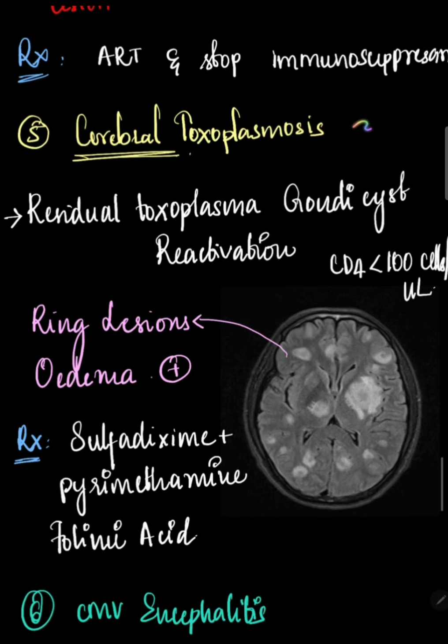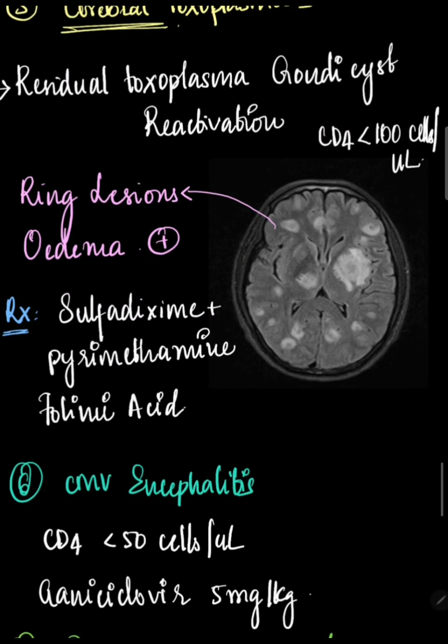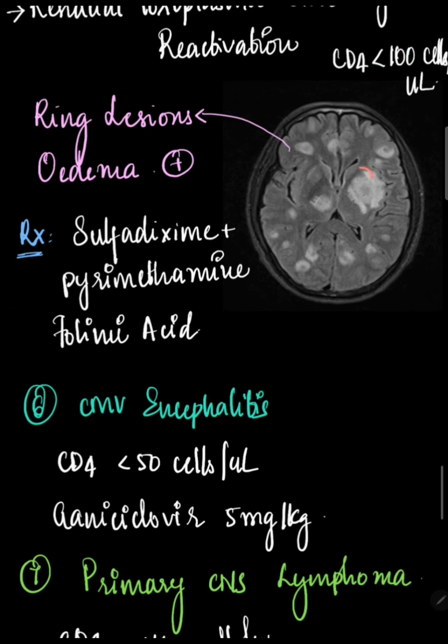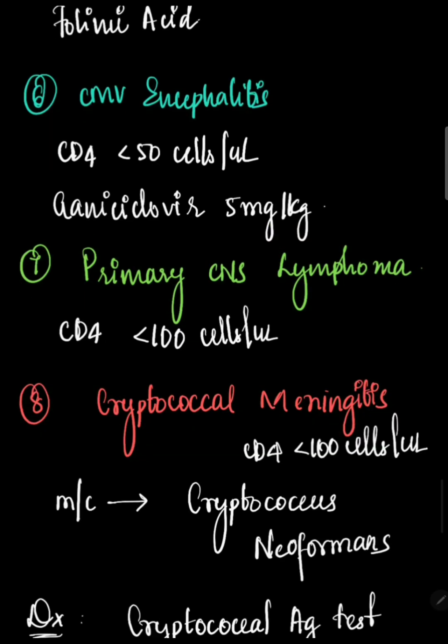Then we have cerebral toxoplasmosis. Here, the residual Toxoplasma gondii cysts become reactivated, and this manifests at CD4 count less than 100 cells per microliter. Here, we can see classical ring enhancing lesions, and edema will be present. Treatment would be sulfadiazine plus pyrimethamine along with folinic acid. Then we have CMV encephalitis, CD4 count less than 50 cells per microliter. We can give ganciclovir 5 mg per kg.